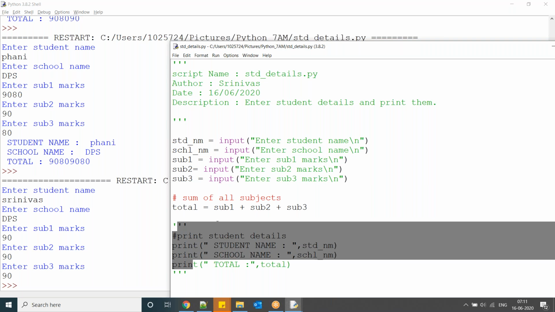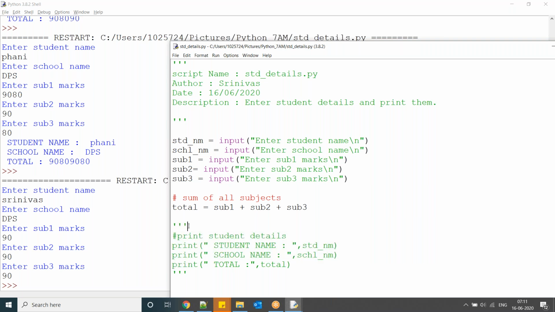Okay, so here what you have to understand is, if you mention triple single quotes or triple double quotes, the compiler considers those things as comments. So those things will not be executed. Okay, that is one thing. So next.